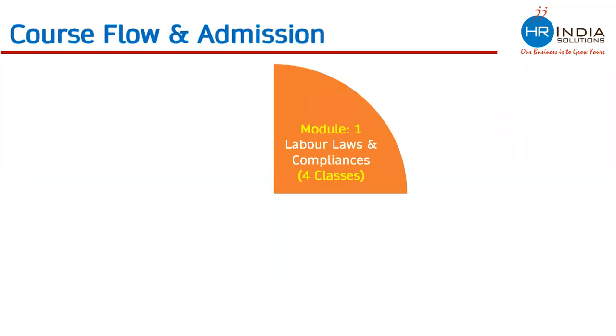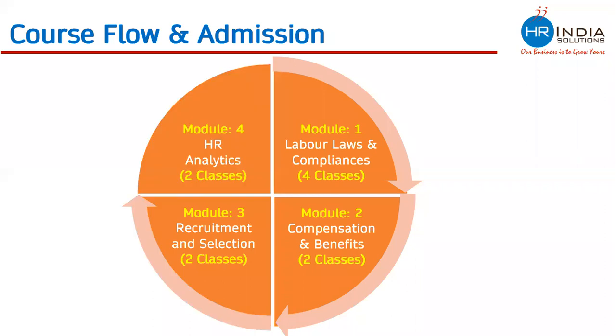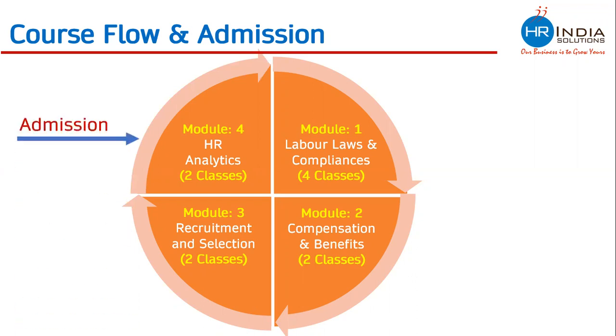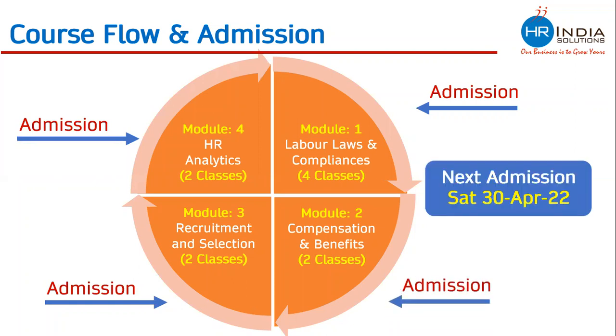How we run the course. We start with module 1, move to module 2, then module 3, then module 4. And after completing module 4, we again start with module 1. In this circular way, the course keeps on going. One can take admission when we are starting module 4, or module 3, or module 1 and module 2 also. Next admission is happening from Saturday, 30th April, when we would be starting the module of recruitment and selection.